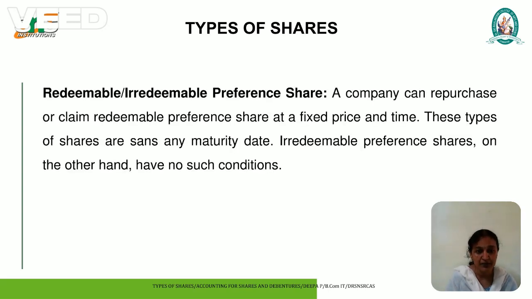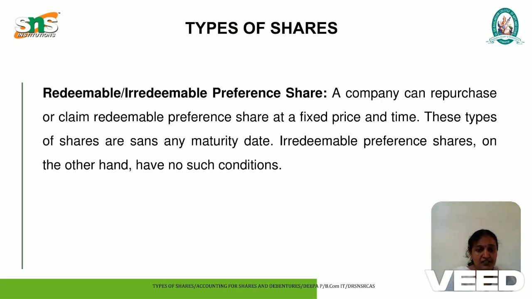Redeemable or irredeemable preference shares. Redeemable preference shares mean that after some period, the company can repurchase or claim the preference shares at a fixed price and within a stipulated time. These types of shares can have a maturity date. Irredeemable preference shares don't have that sort of facility.